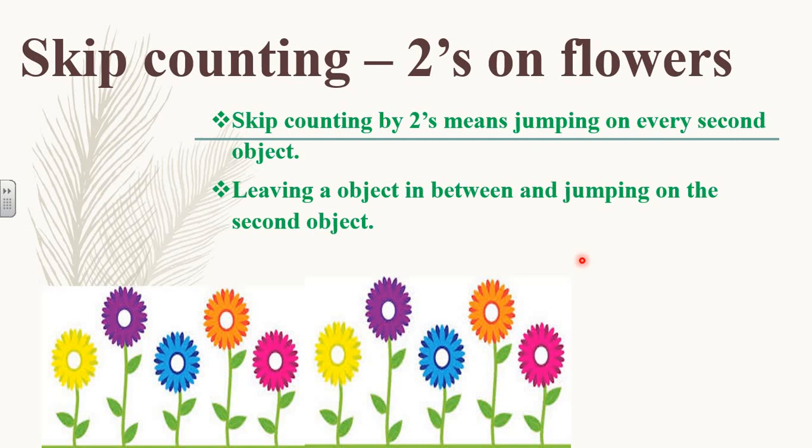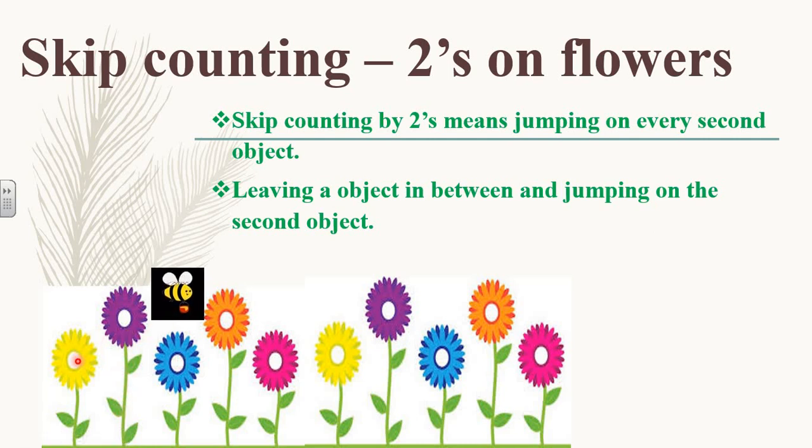Let's see here on the flowers. Let's see the honeybee there. What is the honeybee doing? Oh, the honeybee is taking the honey from the flower. So, the honeybee is on the first flower. Can you see here? Now, let's see where she's going ahead. Oh, she moved on the third flower. So between these three flowers, she left the flower in between. Can you see? And she jumped on the second flower.